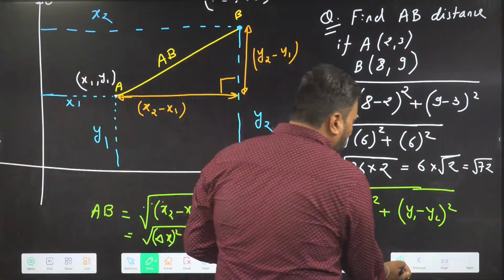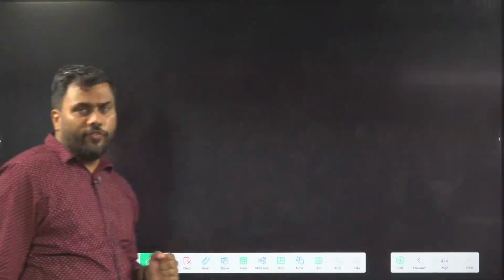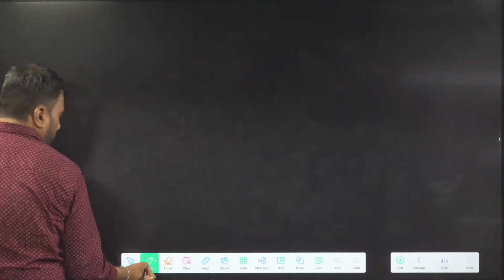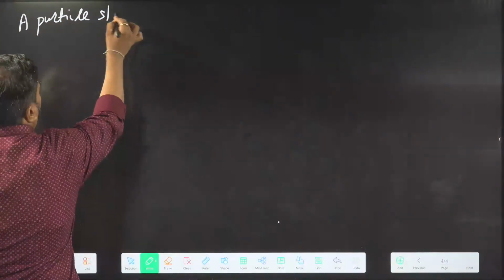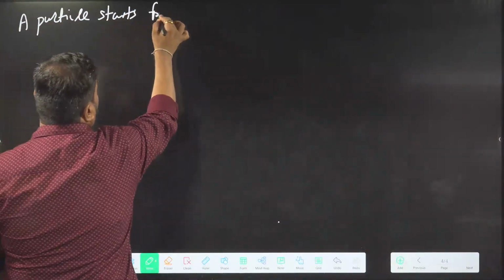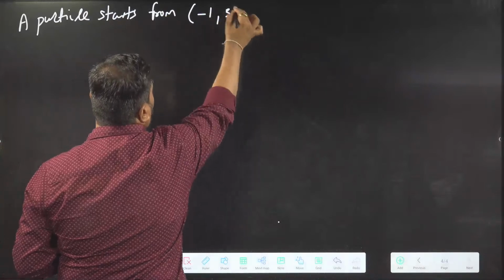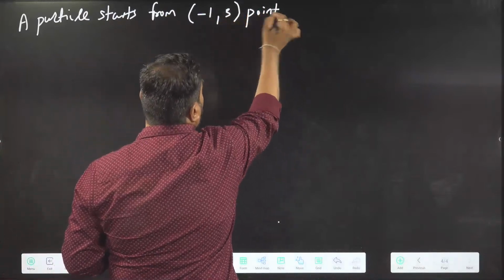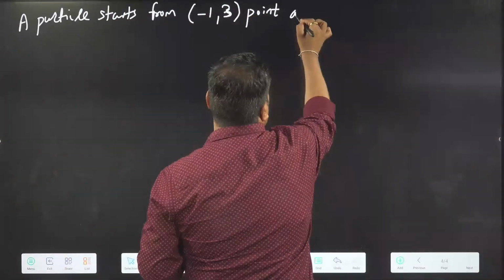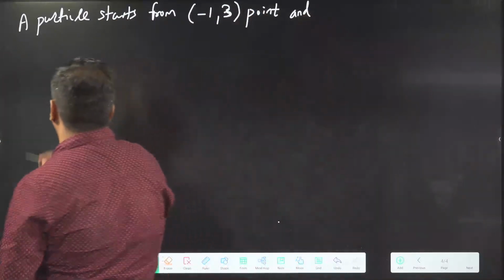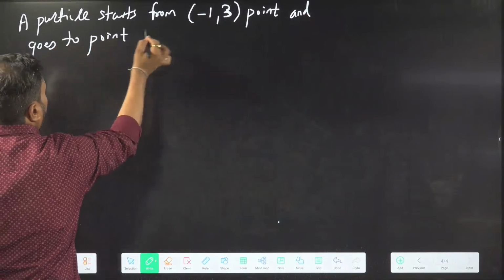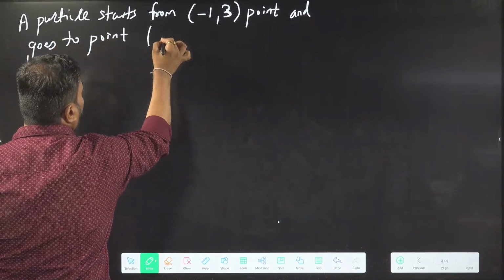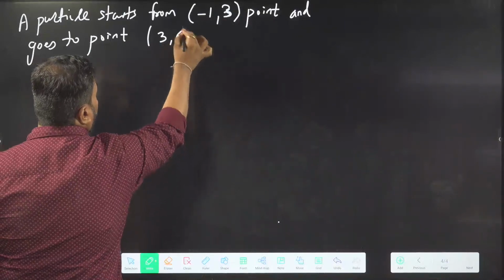Okay, so the next question will be somewhat related to physics. Write down the next question. A particle starts from the point (-1, 3) and goes to the point (3, 6).